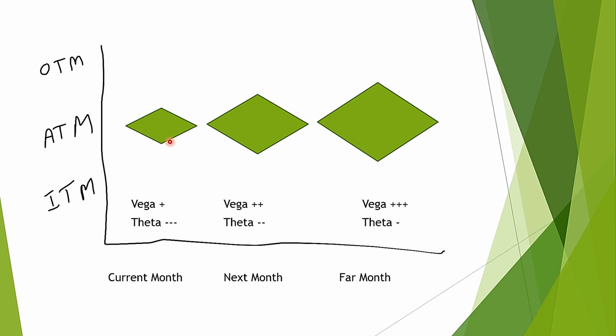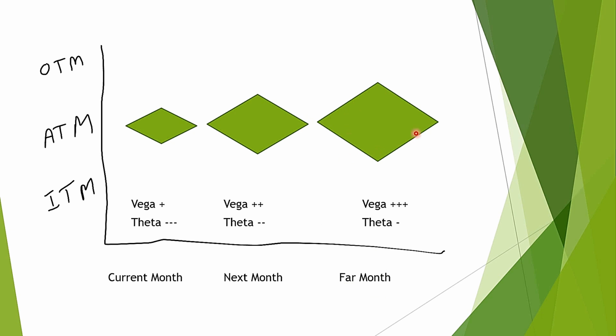At the money options are affected most by Vega, here also and here also. And deep in the money and deep out of the money options are affected least by Vega. Similarly, here we can see for current month effect of Vega is smaller than next month and effect of Vega is largest for far month.